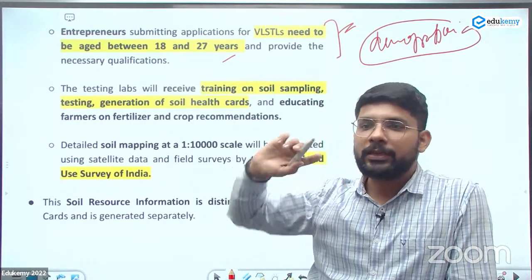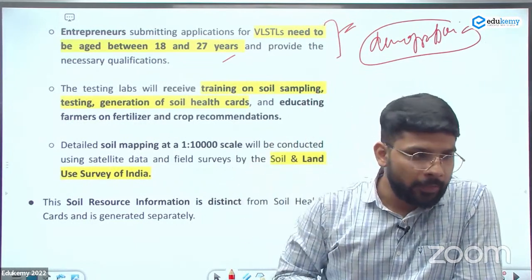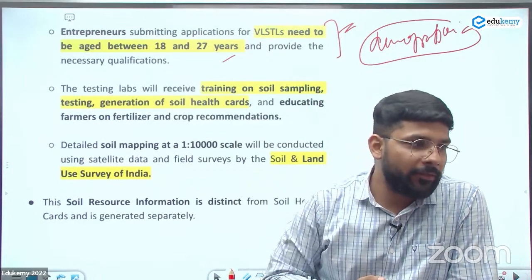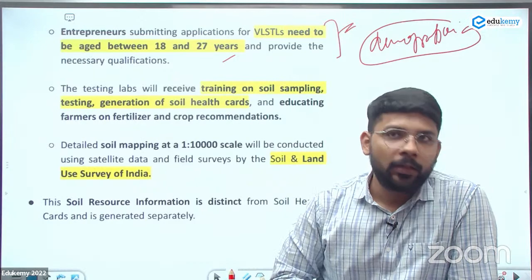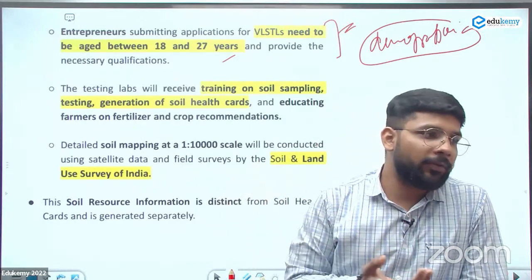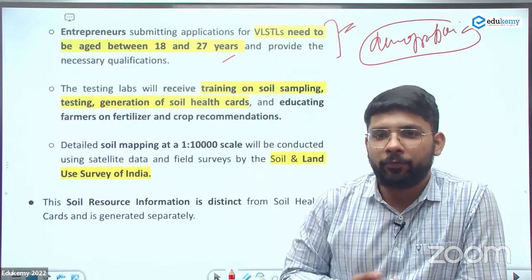There can be a question in the GS2 or the GS3. India, this is the age of the Indian demographic dividend for the next 2 decades. What are the factors you can write about the usage of the demographic dividend? It can be a boon or the bane for the country.